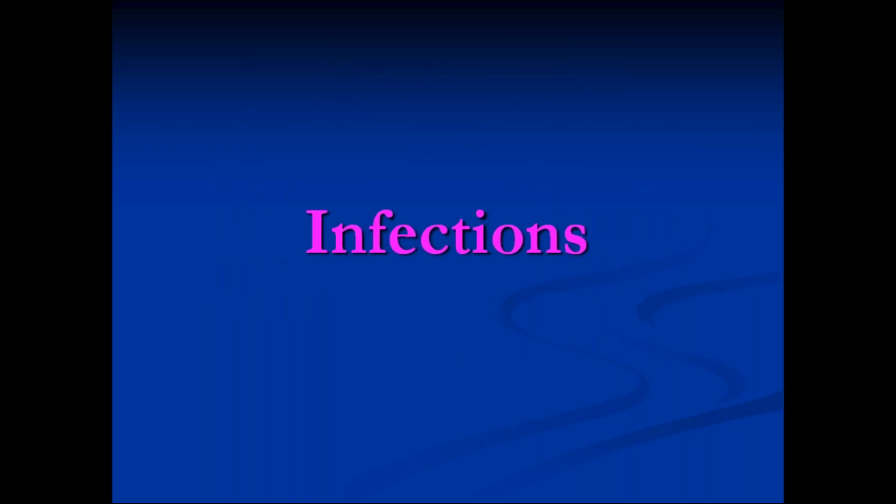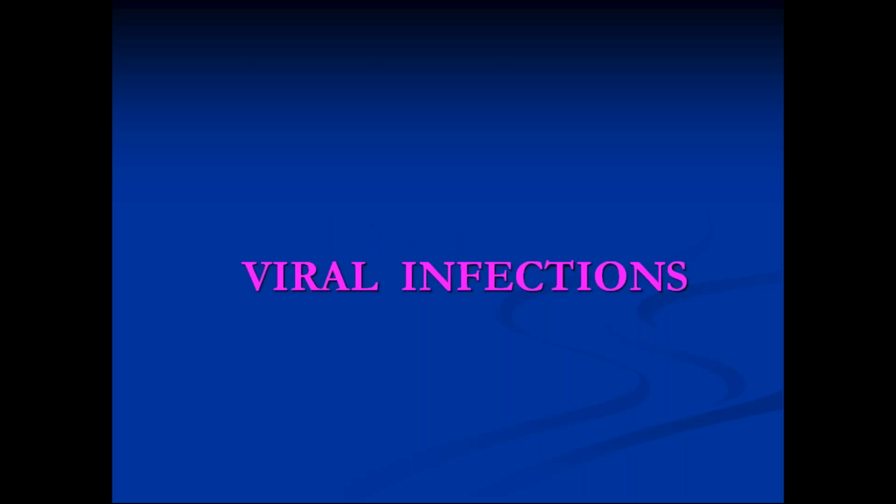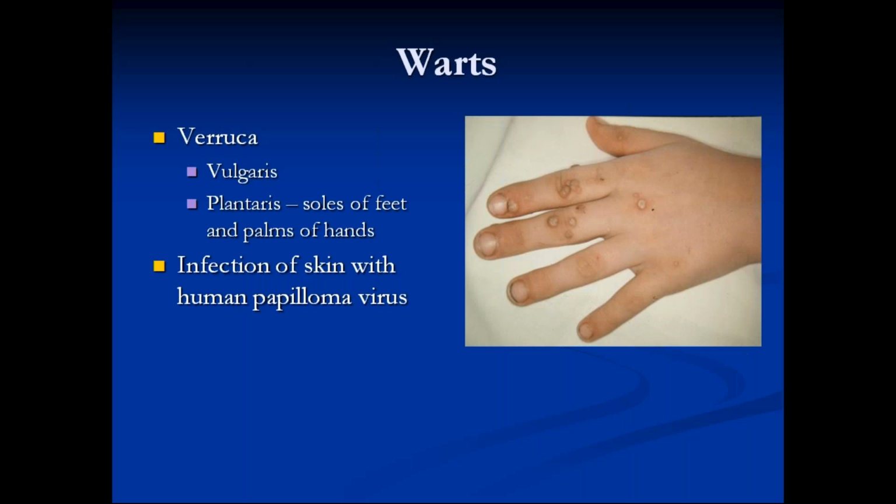Next, infections. What are the different types of infections we see in children commonly? Those are bacterial, viral and fungal infections. Among the viral, we'll be discussing warts, molluscum contagiosum, and many other things. First, we'll discuss viral infections. The picture here shows multiple papules which have a verrucous surface. If you see closely, these are called warts.